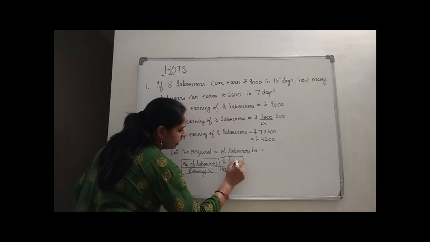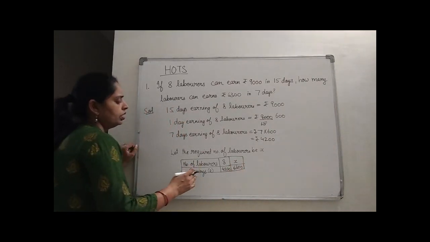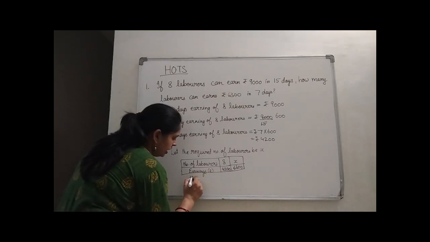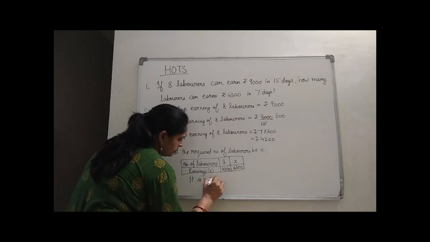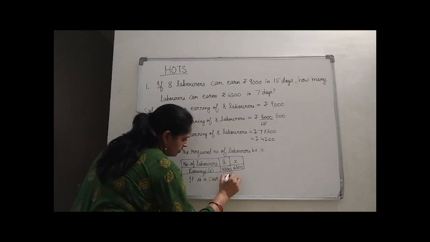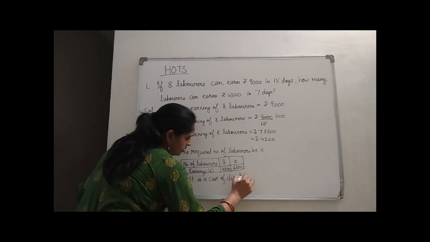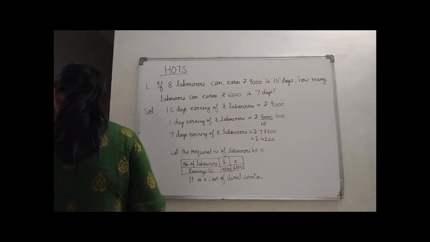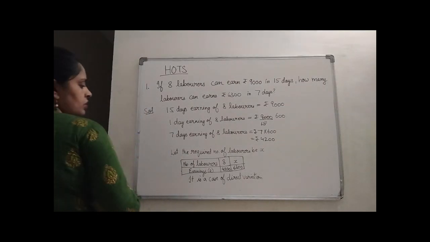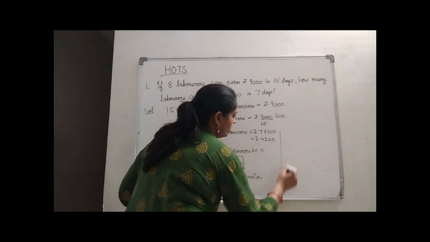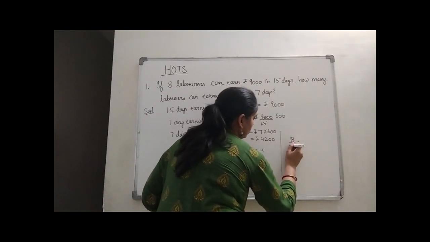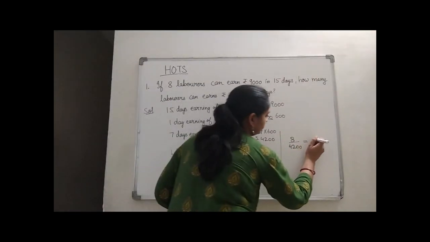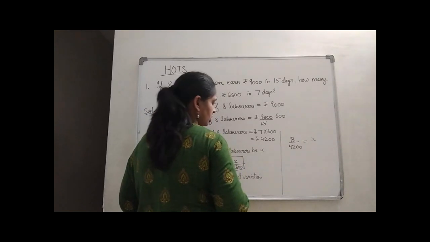So we have supposed them as x, and we know the more the number of laborers, the more earning will be there. So it is a case of direct variation. And we know that in direct variation x upon y is constant, right? So from here we are having 8 upon 4,200 will be equal to x upon 6,300.